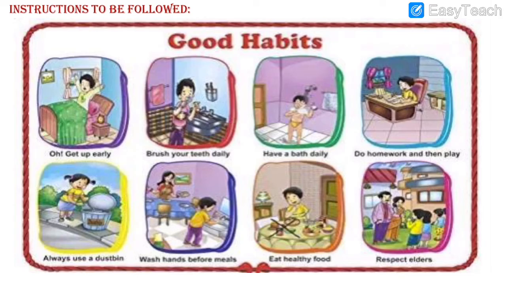The good habits that you have to follow: get up early every day, brush your teeth daily, have a bath daily, do your homework and then go out for playing. Always use a dustbin for throwing any waste things. Wash hands before the meals. Eat healthy food. Respect your elders. You have to follow all these things every day, right?